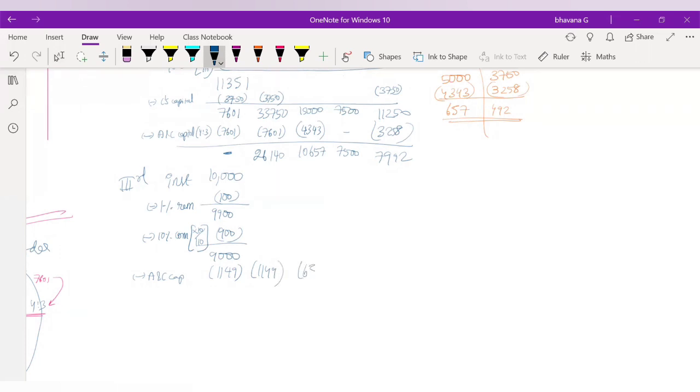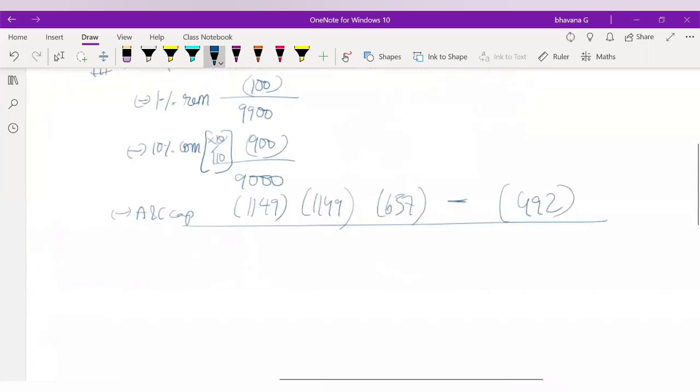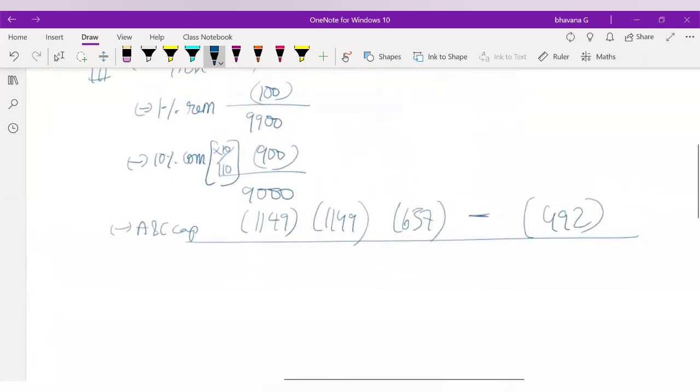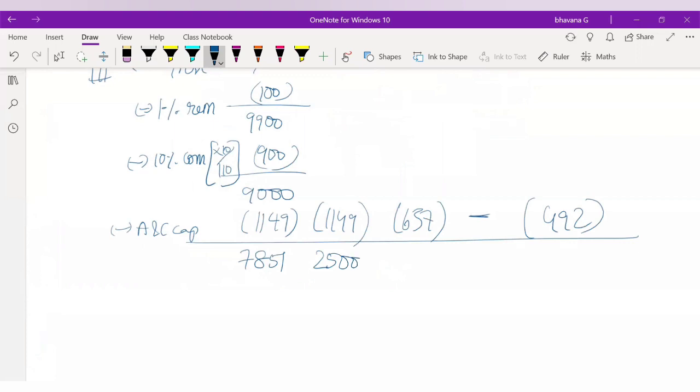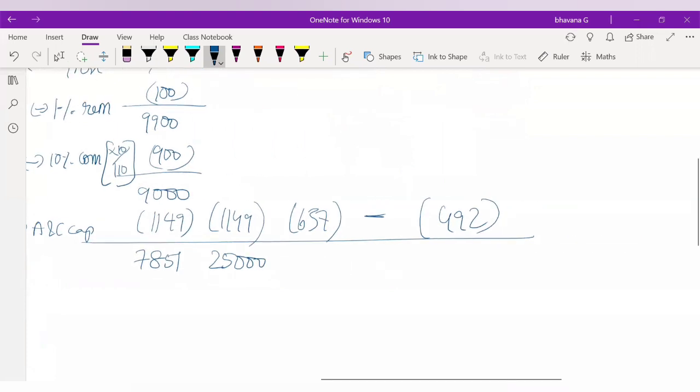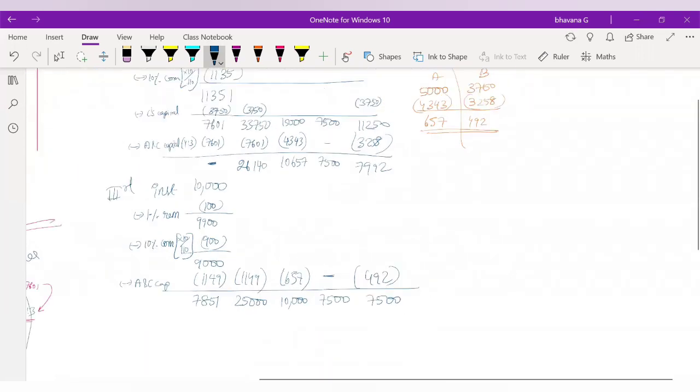From A you will reduce 657, and from C you will reduce 492. So if you do this, how much will you be left with? You will be left with a cash balance of 7,851. Total liability of 25,000. A will be left with 10,000, B will be left with 7,500, and C will be left with 7,500. Okay, so this is where you will come.